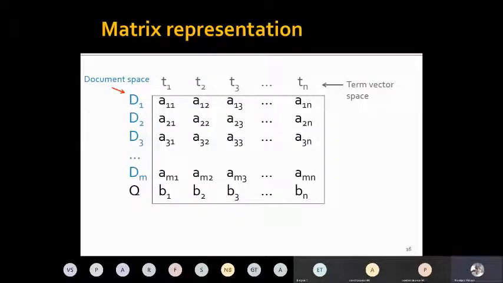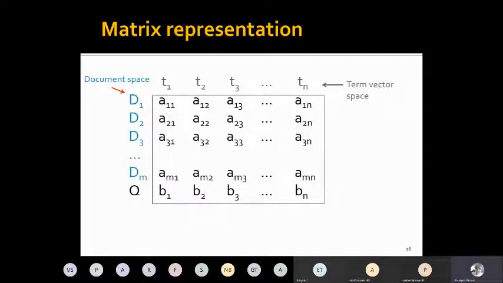So this is the matrix representation: on the x-axis I am plotting all the terms T1, T2, T3, etc. On the y-axis we are putting all the documents in the document space, D1, D2, D3, and A11 is the score of T1 in document D1. So remember, the term frequency of T1 inside D1 multiplied by the inverse document frequency of T1, and so on.